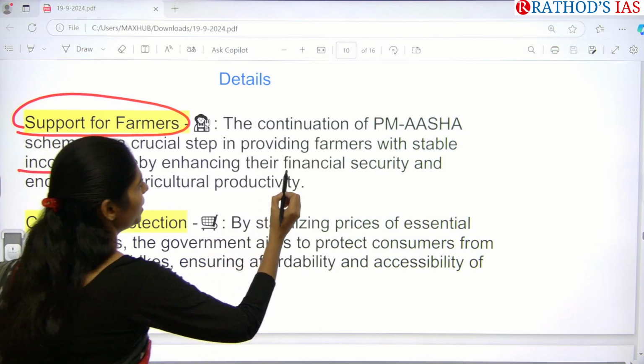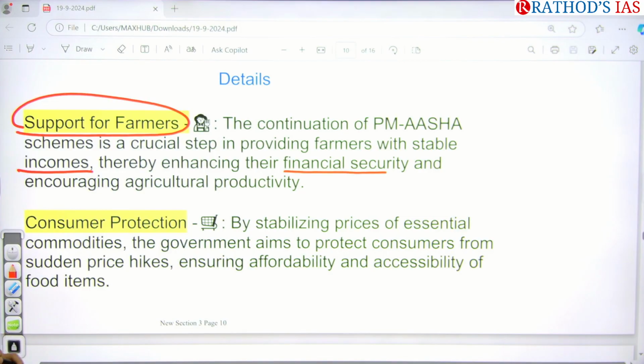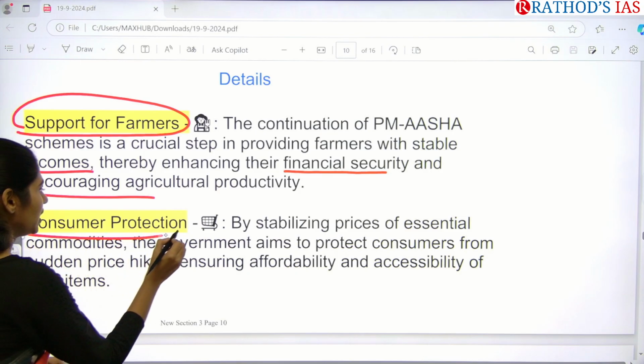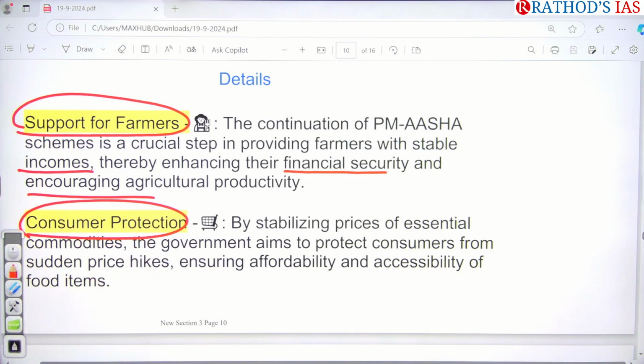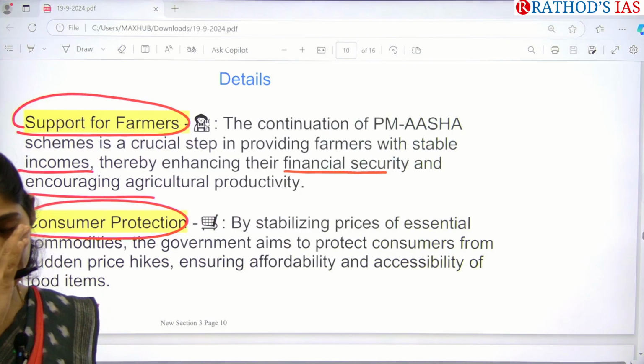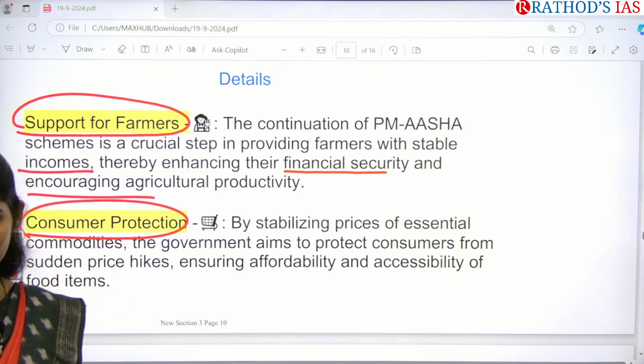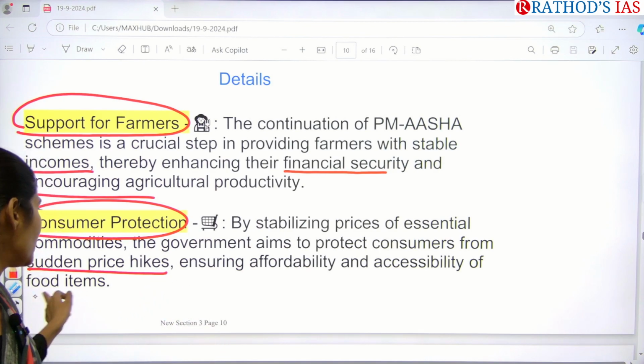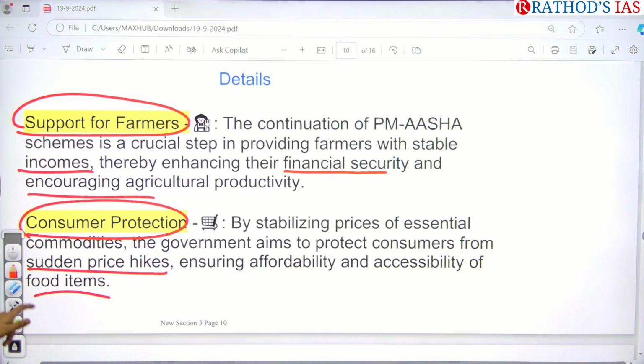It will be enhancing financial security, and even encouraging agriculture productivity as well. And it will also be protecting consumers. Whenever government is stabilizing the prices, obviously consumers can also get food at affordable price. So it will also be protecting consumers from sudden price hikes, and government wants to ensure affordability of the food grains as well as accessibility of these food items.